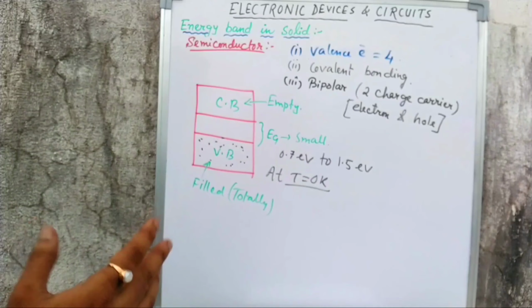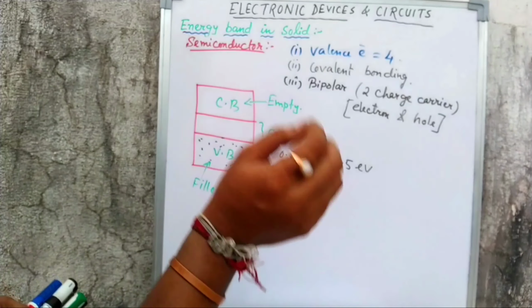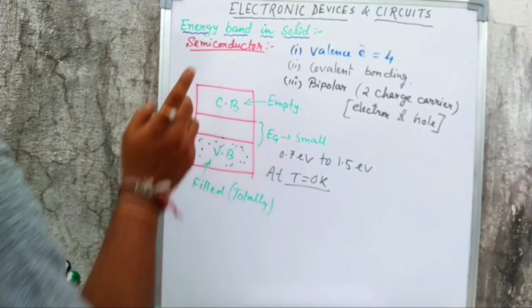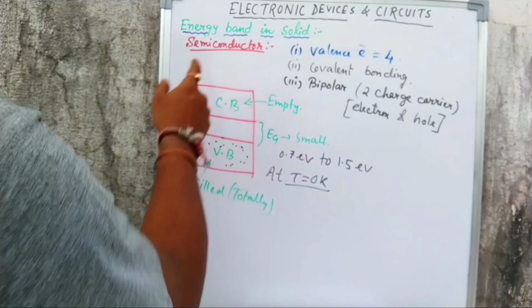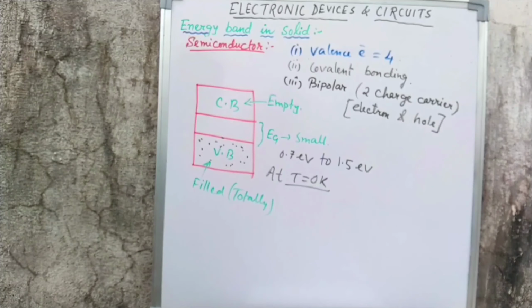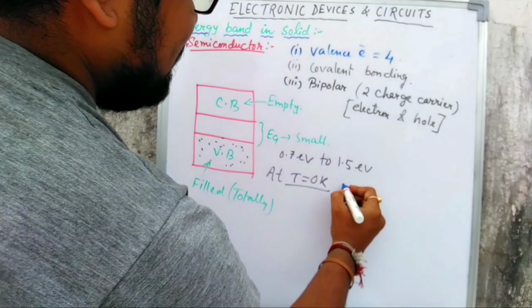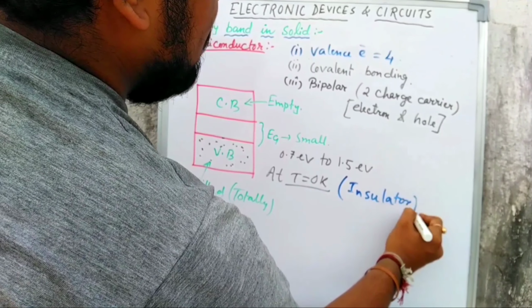As there are no electrons available in the conduction band, conductivity becomes zero, because conductivity depends on the number of electrons available in the conduction band only, not in the valence band. As the conduction band is completely empty at T equals 0 Kelvin, conductivity is zero. There will be no conductivity at absolute zero temperature, so the semiconductor will behave as an insulator at T equals 0 Kelvin.